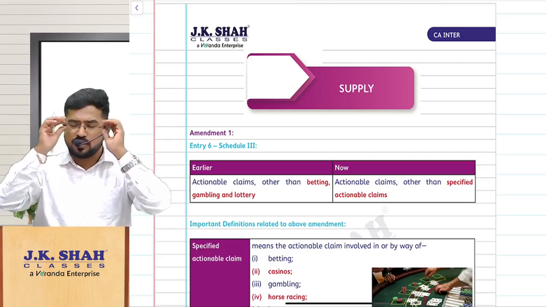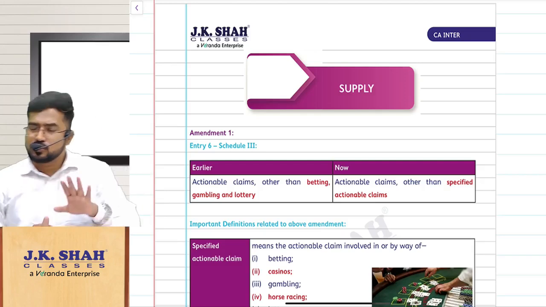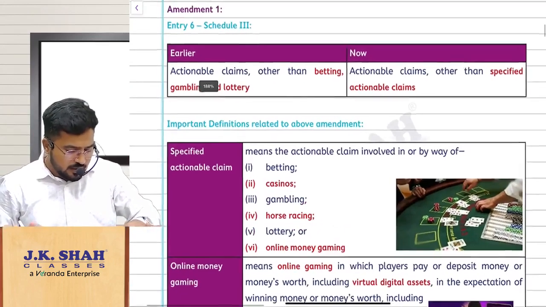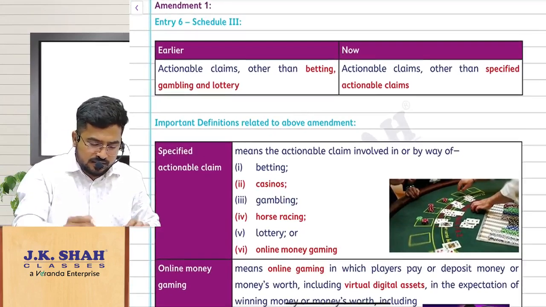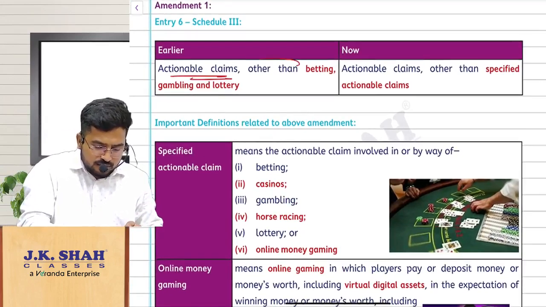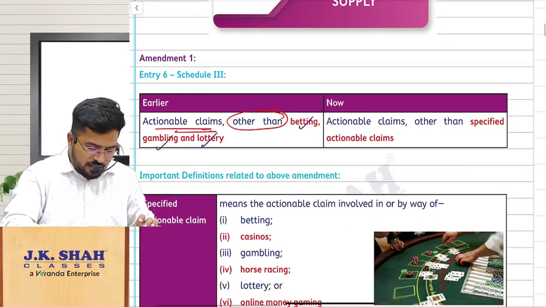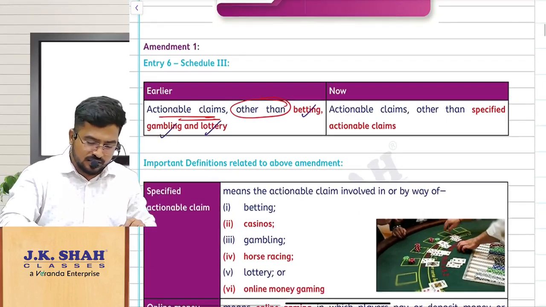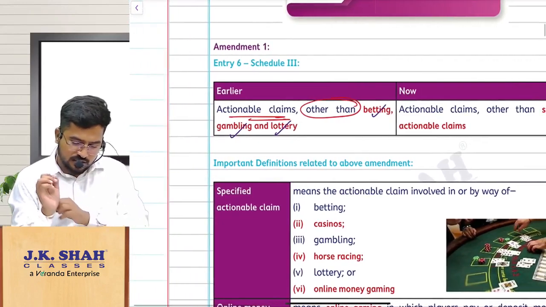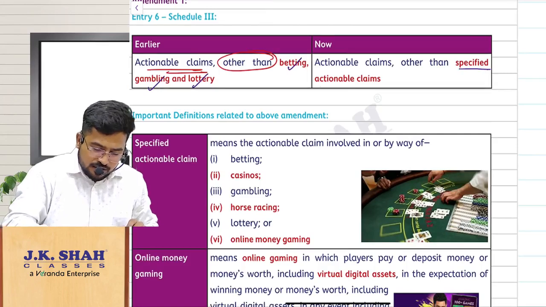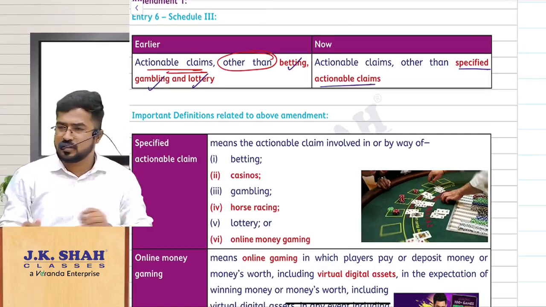Simple, now they have brought in something different here. Instead of saying actionable claims other than lottery, betting, gambling, they have amended it. Earlier it was actionable claims other than betting, gambling and lottery. Now they have just replaced it with the words actionable claims other than specified actionable claims.